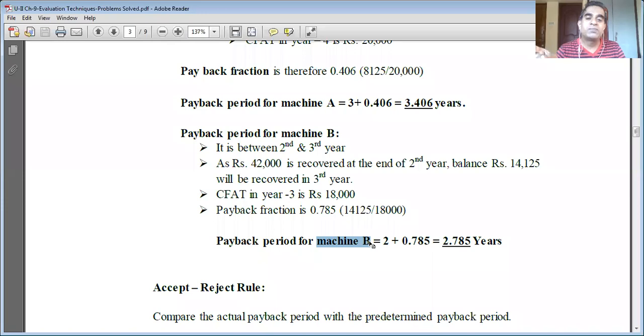I asked which machine we should purchase, and Keshav replied machine B, because though the total benefits are the same, machine B's initial cash inflows in years 1 and 2 were higher compared to machine A. That's why Keshav said the company should invest in machine B as it will be more profitable. It would help maximize shareholder wealth. So here also in payback period, it is proven once again that machine B is the right choice.